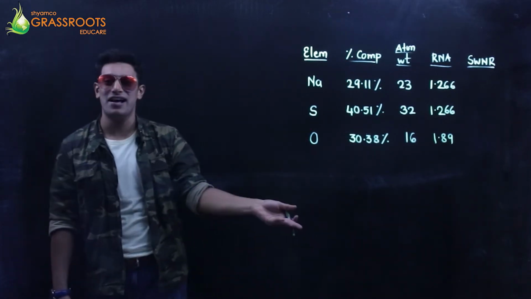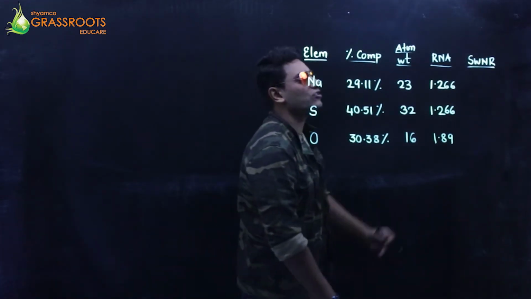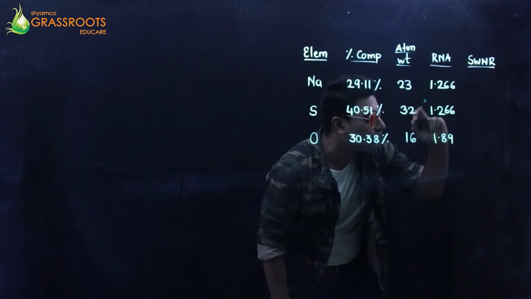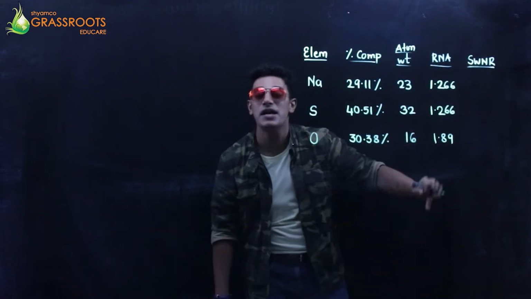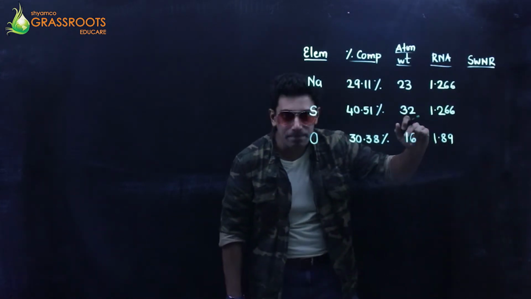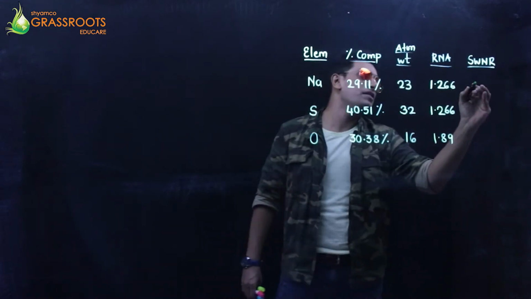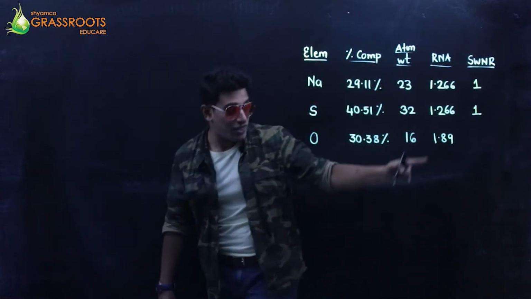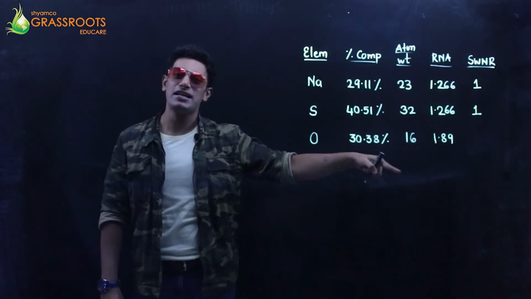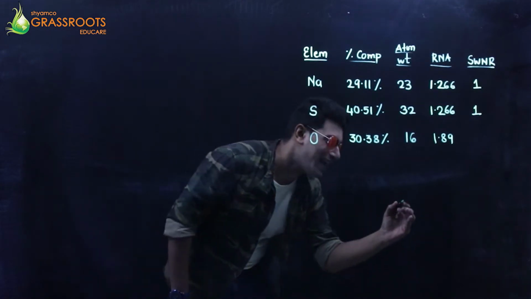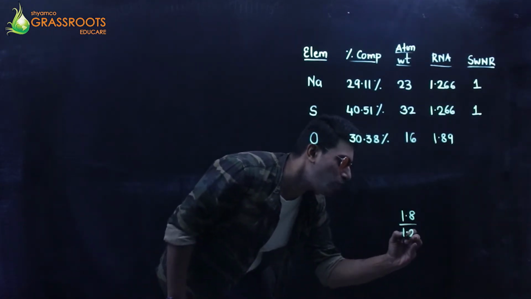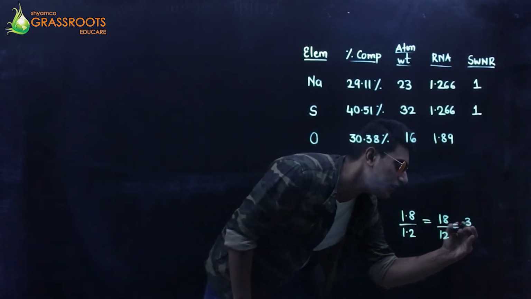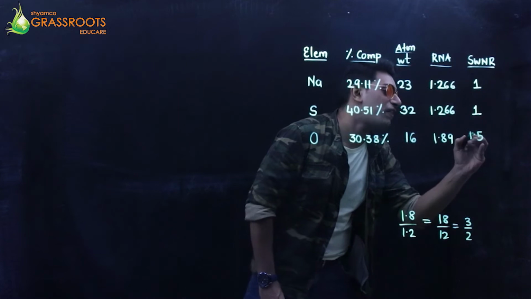I've just divided here. Which is the smallest of all three of them? I guess it's 1.2. So you divide each of them by the smallest of them. This will be 1, this will be 1, and the last one, 1.89 upon approximately 1.2. 1.8 divided by 1.2 approximately. Shift the decimal. 3 by 2, that's 1.5.